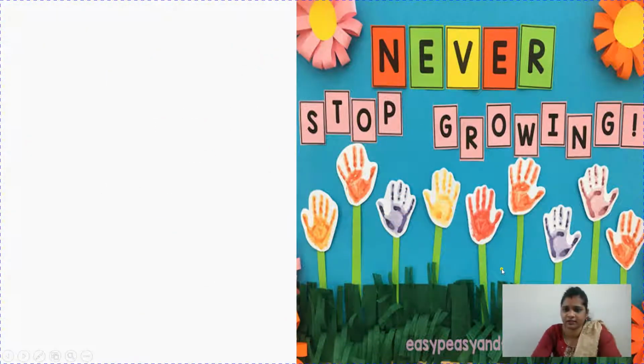But before starting the first chapter, children, we should always start our day with a very beautiful, inspiring thought. So I just want to tell you, never stop growing. You are all small kids now, so we should never stop growing. And not only kids, elder people also should never stop growing. We should always learn a new thing each and every day. Whatever we get to learn, we should grasp it. Like new plants, when a plant starts to grow, each day it grows. In the same way, you are also like plants. We should grow each and every day.